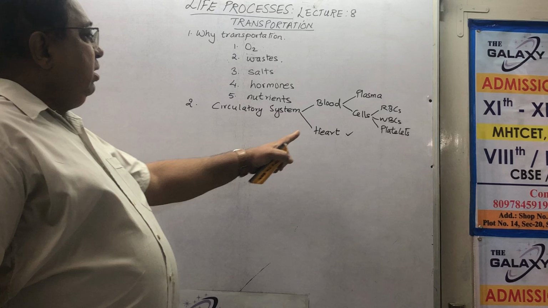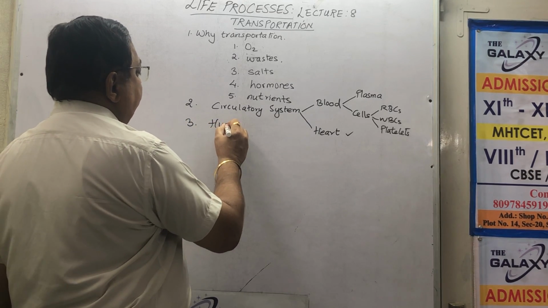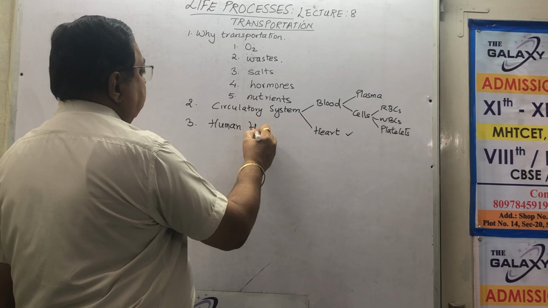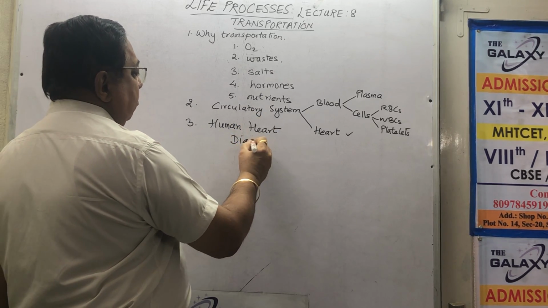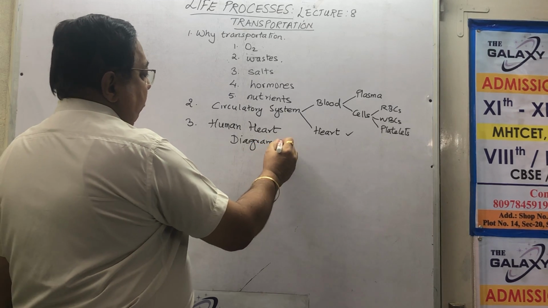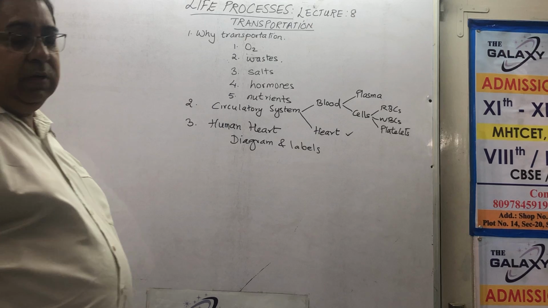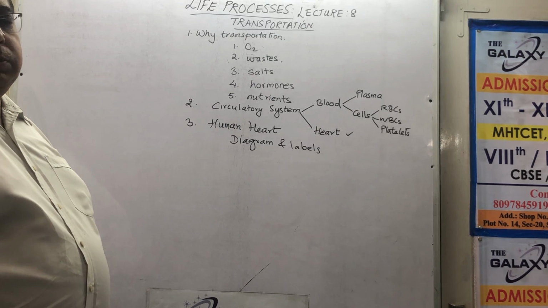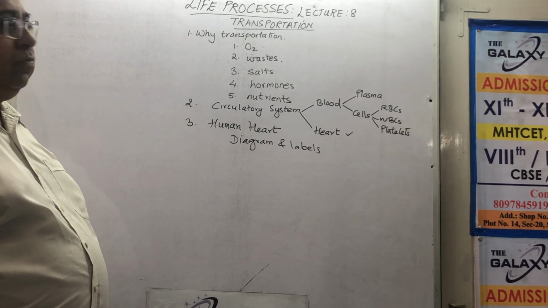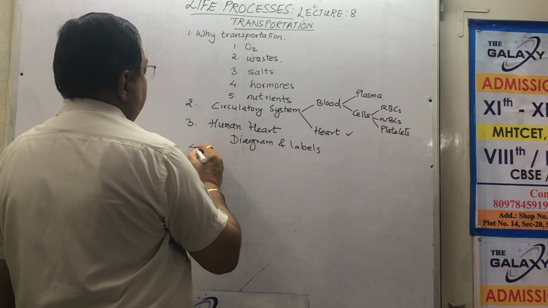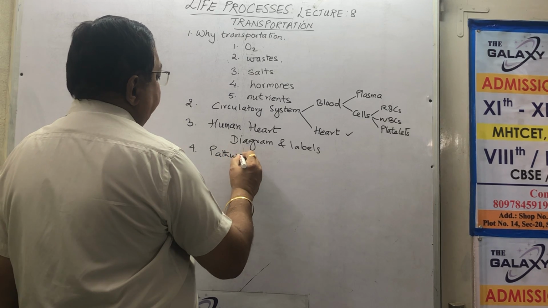Now, I will see the third point, the human heart. Here I will have a diagram and of course labels of the human heart, very important. People say that it is so difficult. I will teach you how to draw and remember it simply. And I will have the pathway of flow of blood.